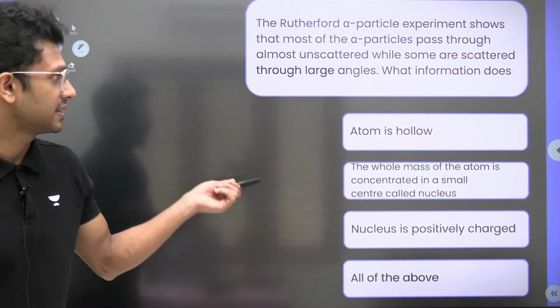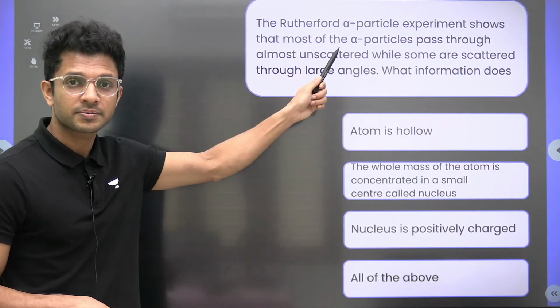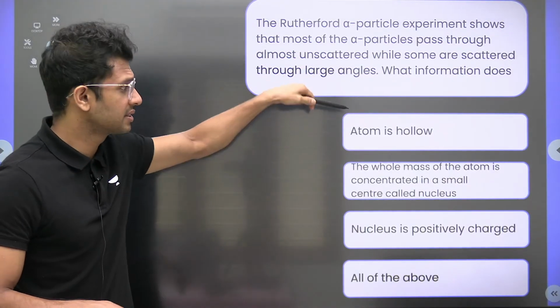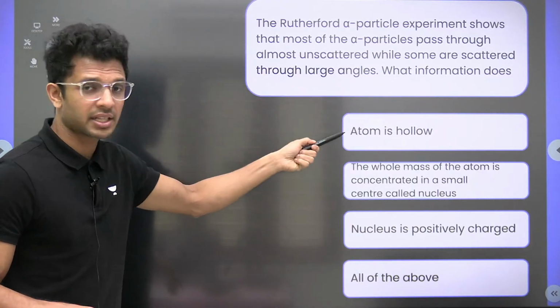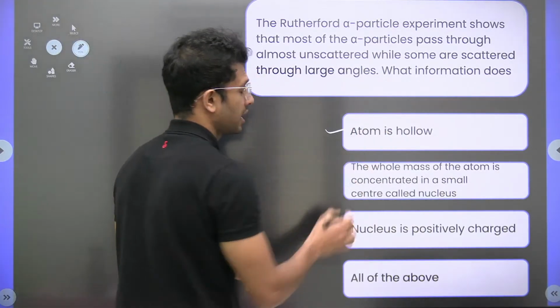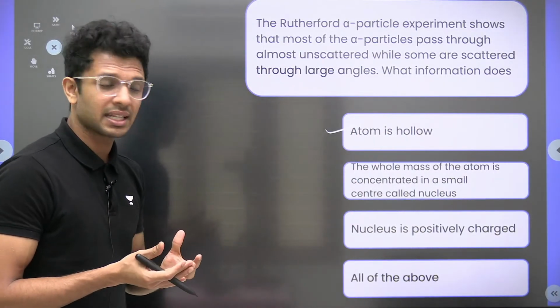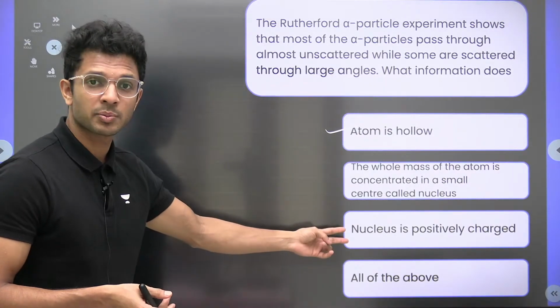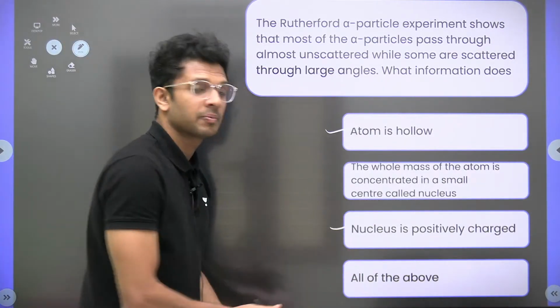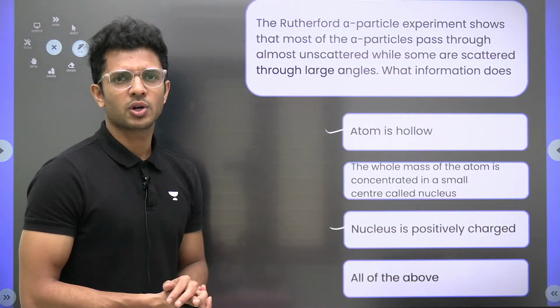So all these deviations of the alpha particle suggest that the unscattered ones mean the atom is mostly hollow. Some are scattered a bit, meaning the atom has a nucleus that is positively charged and concentrated in a very small region.